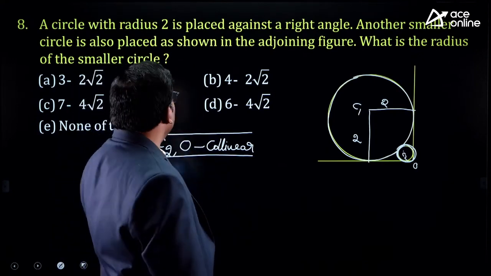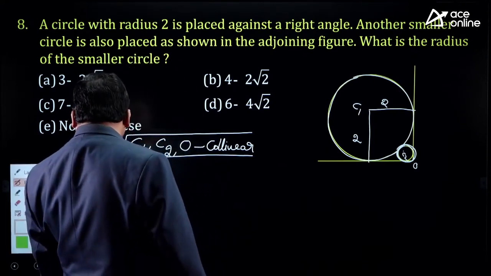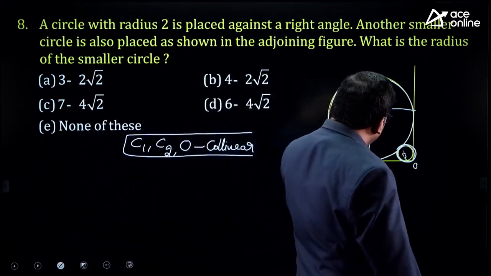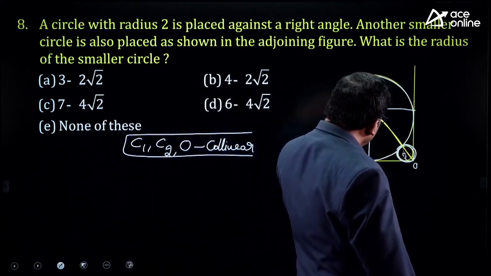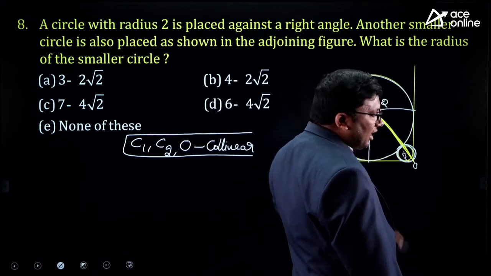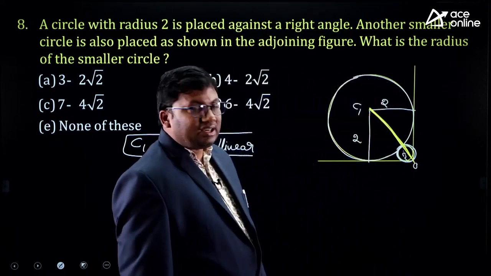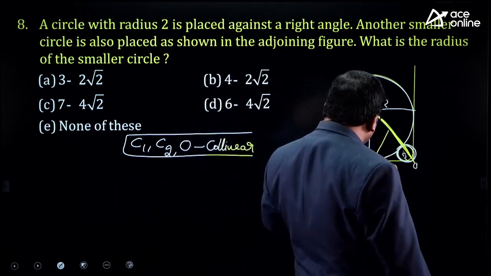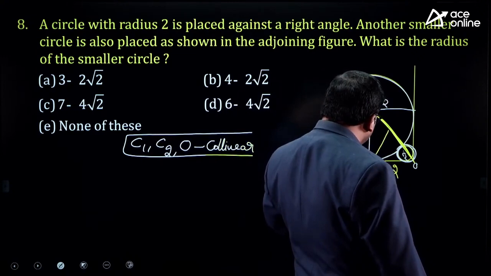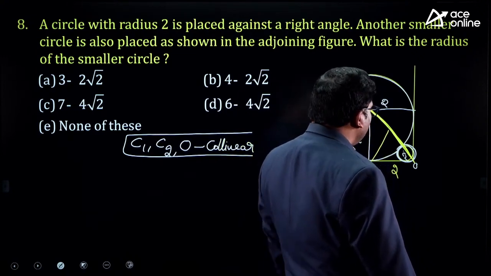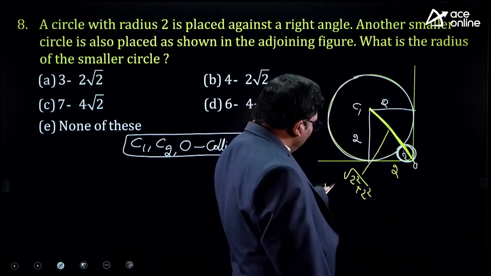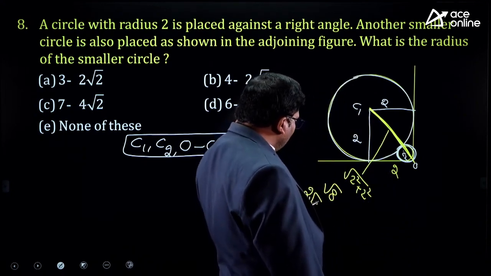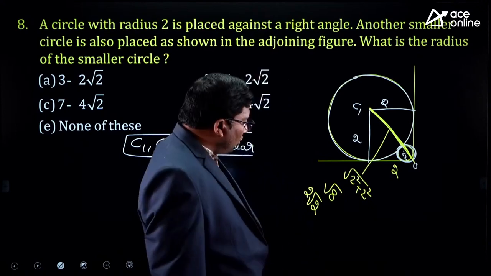What is the radius of this smaller circle? This is 2, this is 2. If I draw a line, all centers will lie on that line. If I see here, this is 2, this is 2. So this value will be root of 2 square plus 2 square. It will be 4 plus 4. It is root 8. Root 8 is root of 4 into 2. It is 2 root 2.